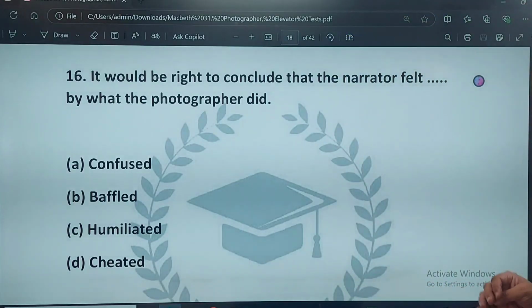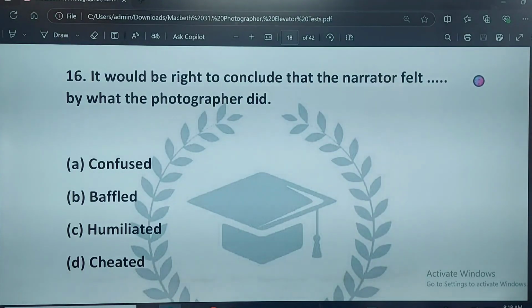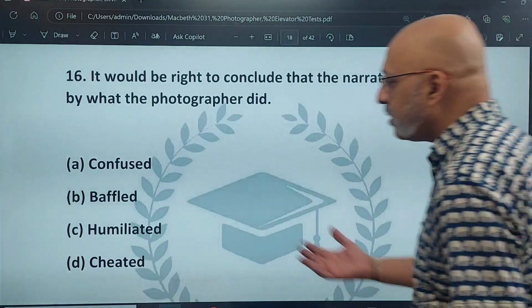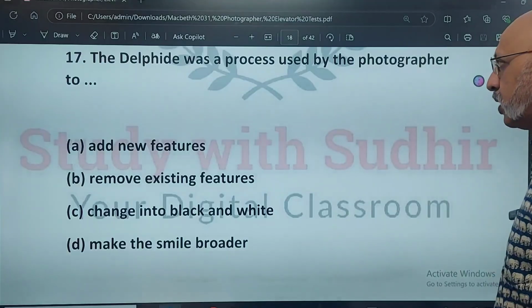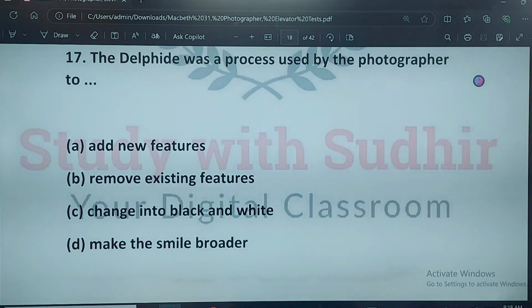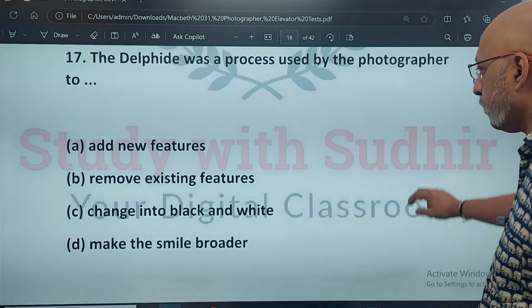It would be right to conclude that the narrator felt dashed by what the photographer did. Now, this is an application or an analysis question. Confused, baffled. Baffled means, again, it's a synonym of confused. Humiliated or cheated. So 16th, C, he felt very insulted and humiliated. The Delphide was a process used by the photographer to add new features, remove existing features, change into black and white, or make the smile of the person broader. 17th, A, add new features.